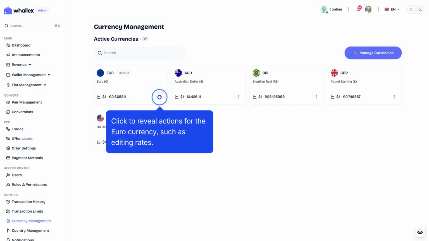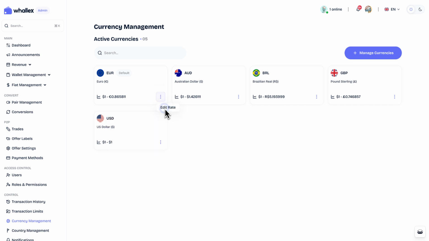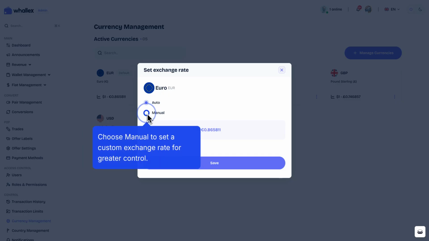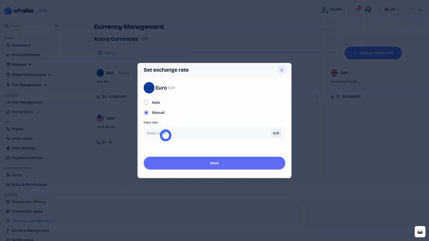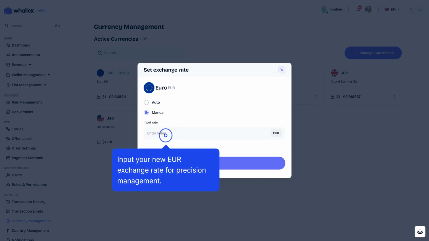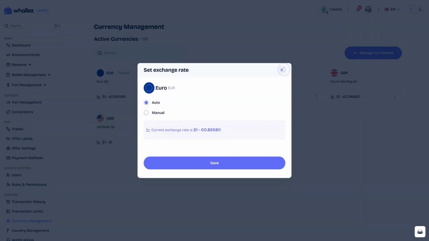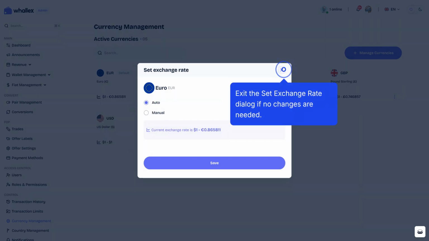Click to reveal actions for the euro currency, such as editing rates. Select Edit Rate to set your preferred exchange rate for euro. Choose Manual to set a custom exchange rate for greater control. Input your new euro exchange rate for precision management. Switch to Auto for real-time, market-driven euro exchange rates. Exit the Set Exchange Rate dialog if no changes are needed.